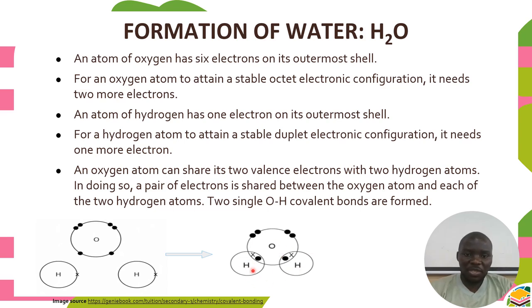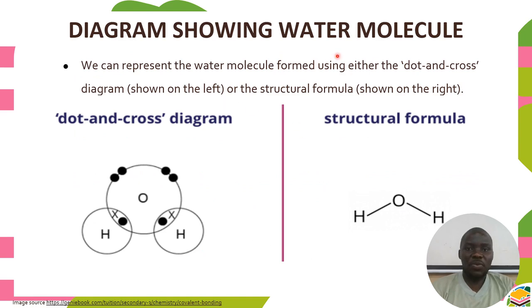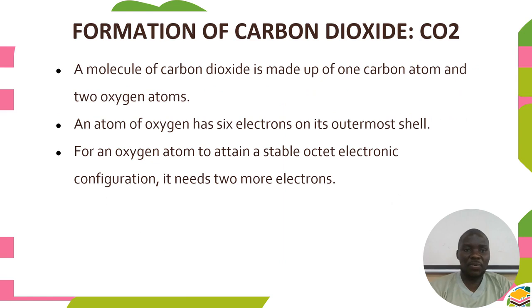In this bond, each atom involved now has reached the electron configuration of noble gases. Because if you check on this hydrogen, it has 2 electrons now. It means it is stable. Same applies to this one. Same applies to oxygen. Now we have 8 electrons. This can also be illustrated using a dot and cross diagram, just illustrating how water molecules form. We can also use a bonding line. Remember, a bonding line represents 2 electrons, so we can have this one and this one representing water.